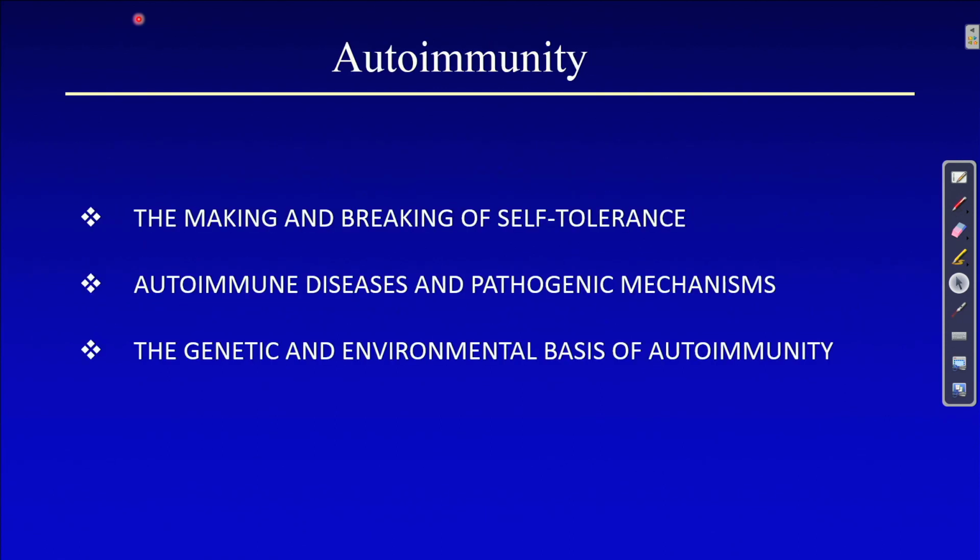In autoimmunity, we are going to break it into 3 parts: the making and breaking of self tolerance, which we were just discussing, like how self tolerance grows, or how B cells and T cells develop. We are going to discuss that again, and then autoimmune disease and pathogenic mechanism, like how autoimmune disease develops, what the pathogenic mechanisms are, how the disease evolves, and what their symptoms are.